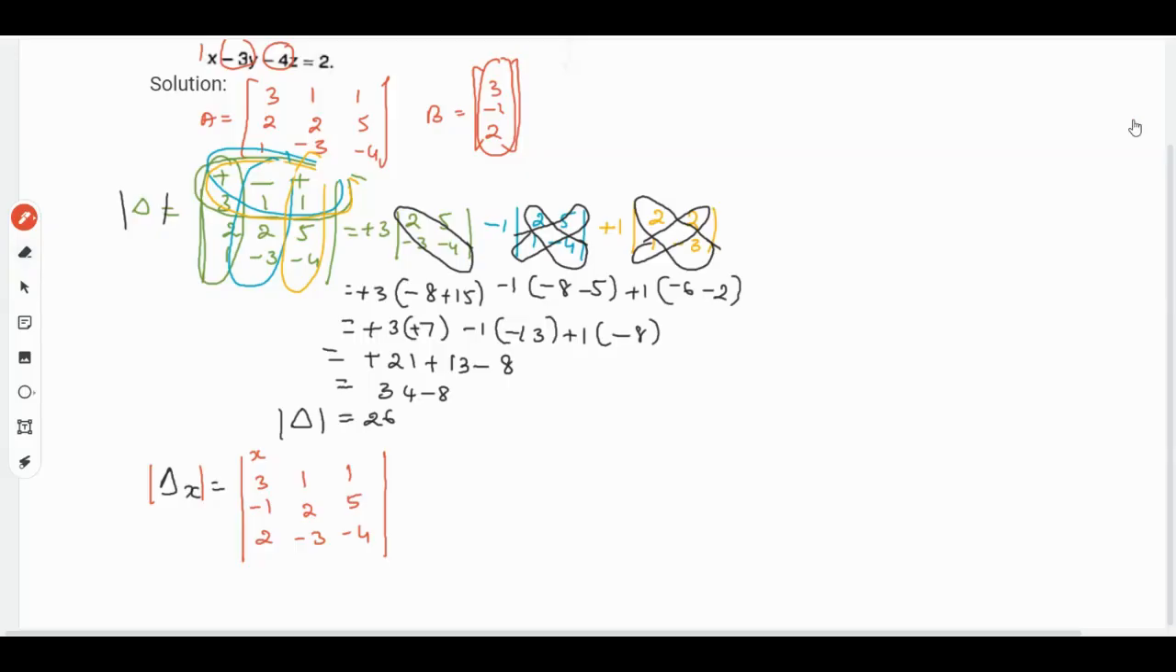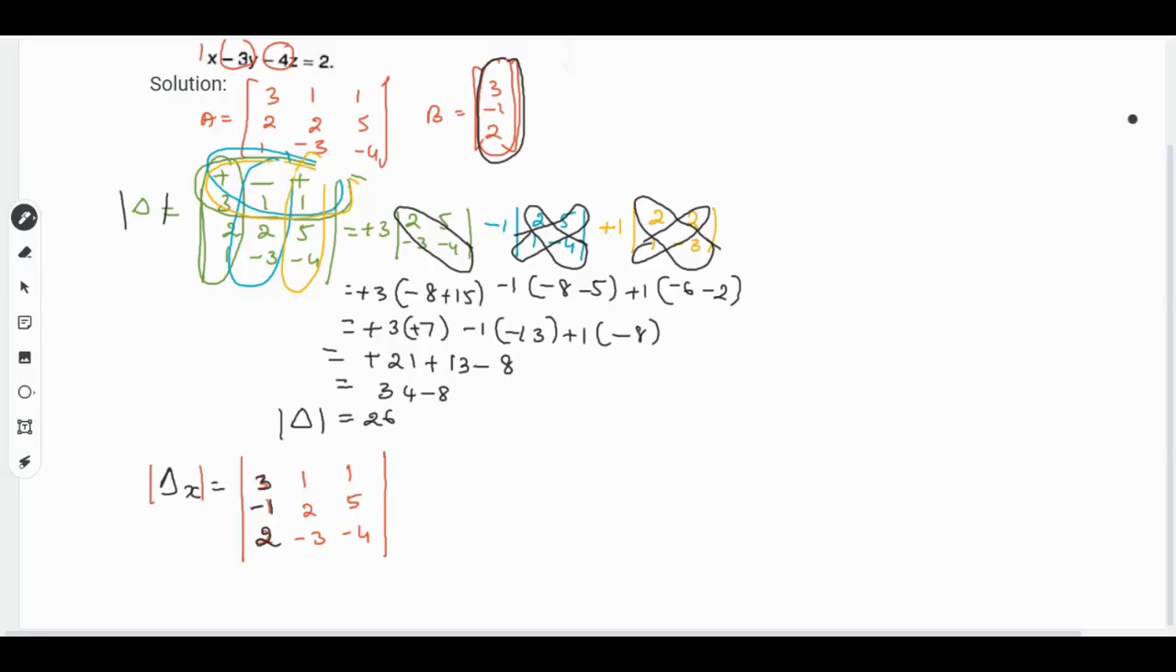So now we need to solve this. We are only going to replace the values of x, that is the first column, with the values which are given here. That will be the first column we have to replace, that is 3 minus 1 and 2. The remaining two columns will be the same as they are.